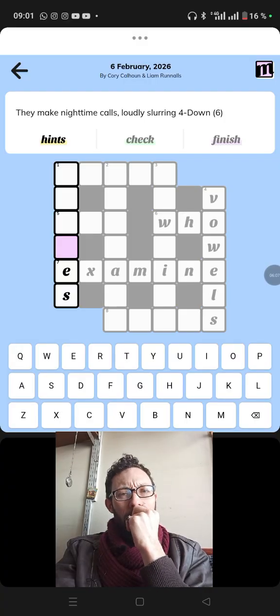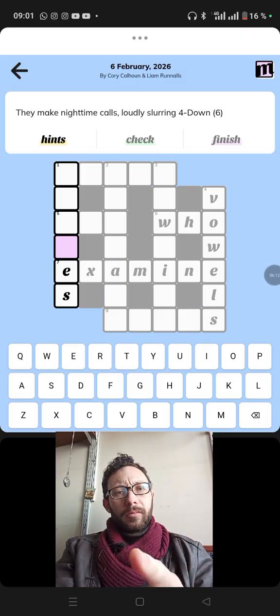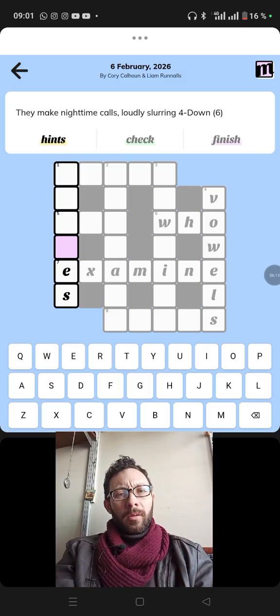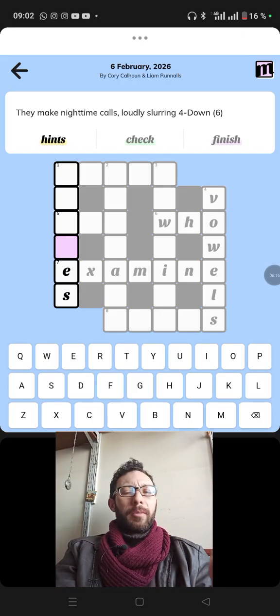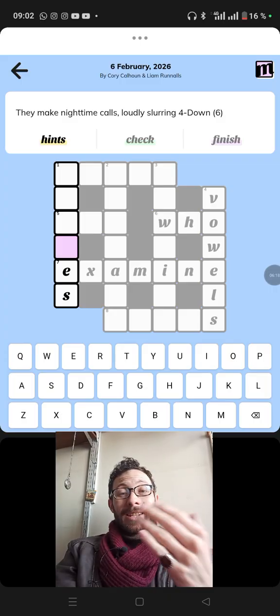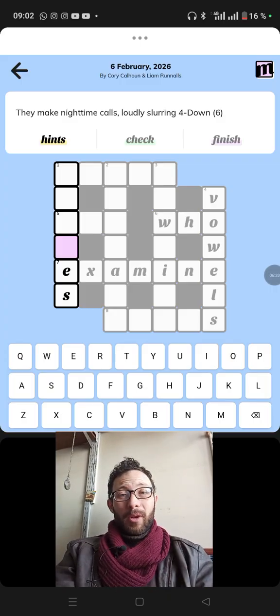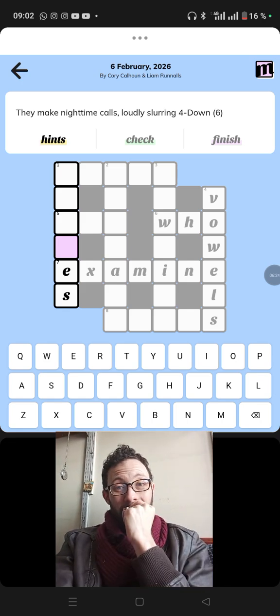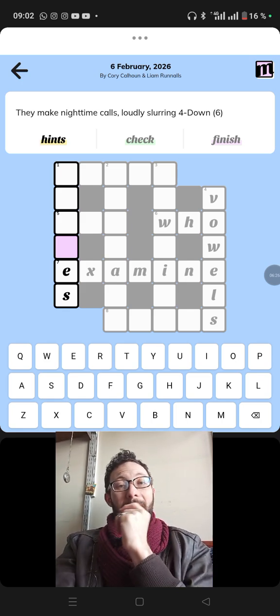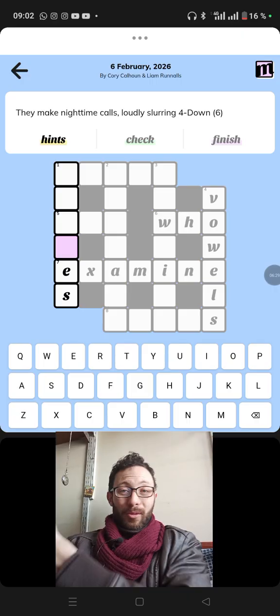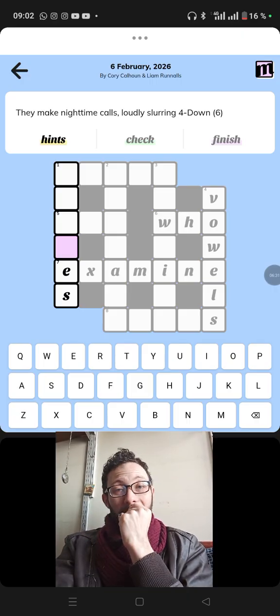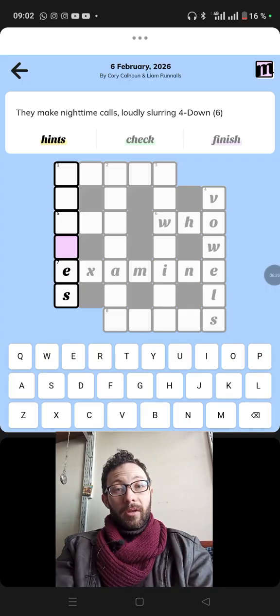Loudly slurring 4 down. They make nightmare calls. Loudly could be a homophone indicator about nighttime calls. But what's a nighttime call? Go to bed. And they made nighttime calls. Parents, go to bed. It's nighttime. Bells, clocks. I don't know.